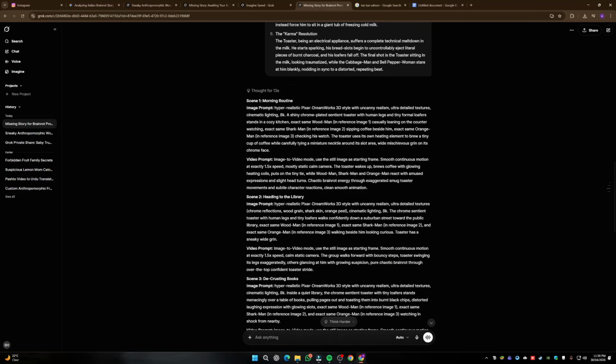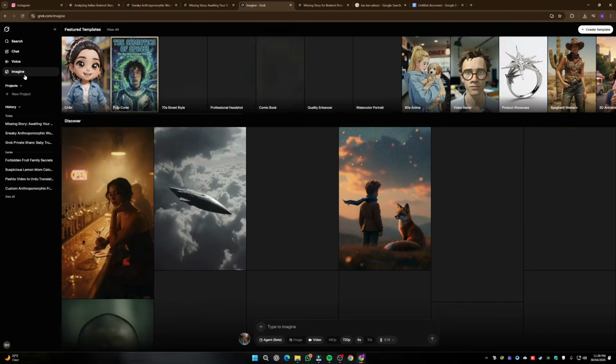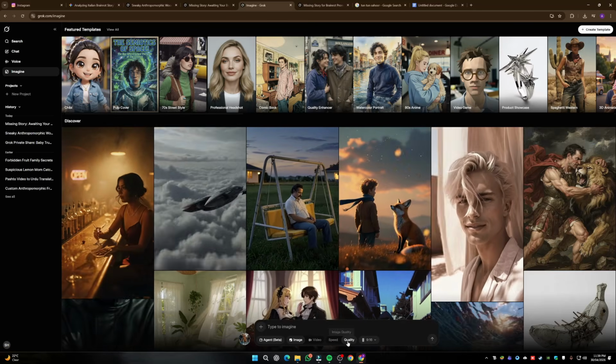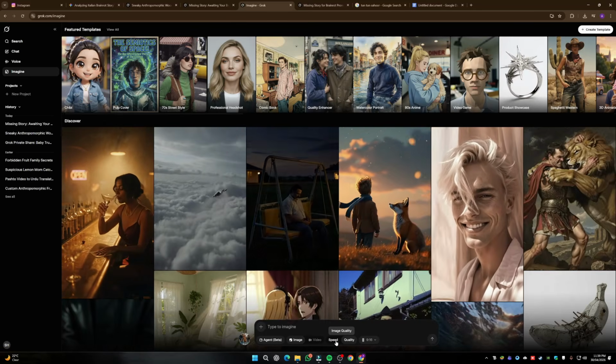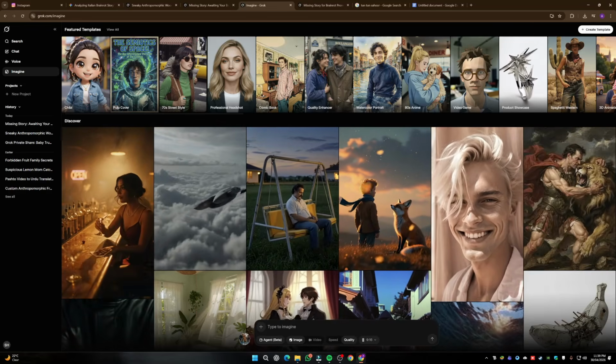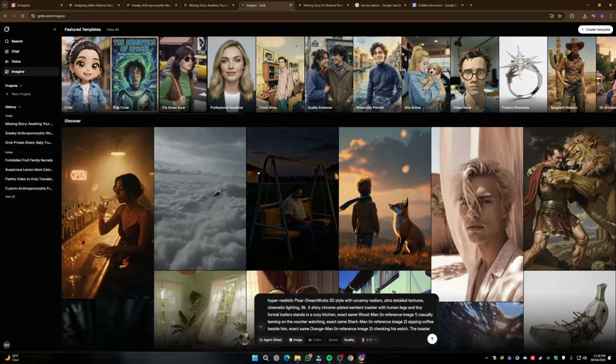First of all, I'm going to start by simply copying my first image prompt. And then we have to come inside of Grok Imagine. Make sure you select image over here, and you need to select quality instead of speed, okay? And the aspect ratio would be 9:16. And then I'm going to simply paste my prompt right over here.